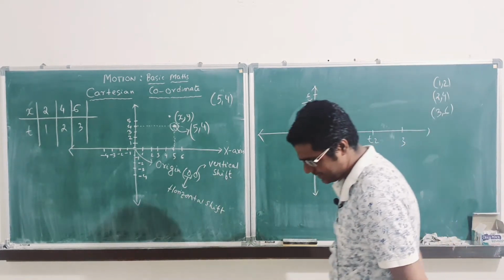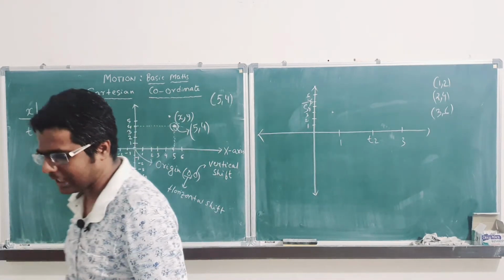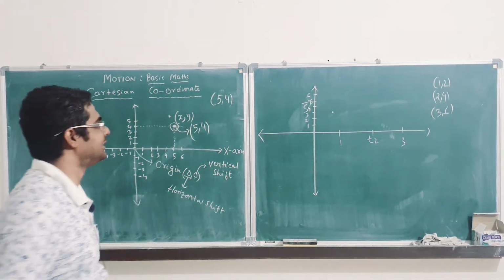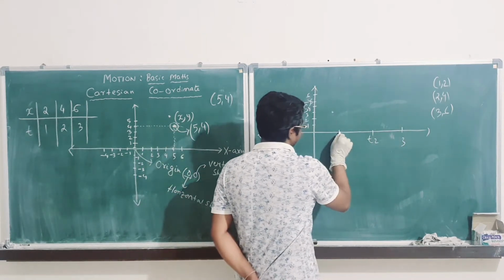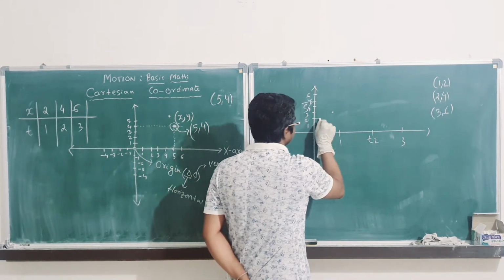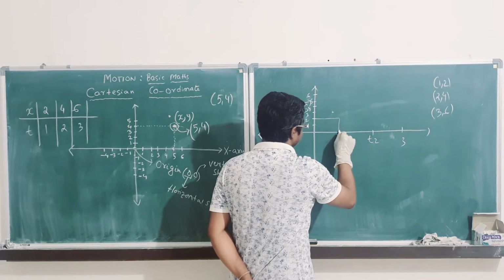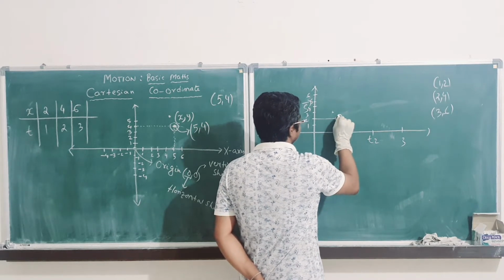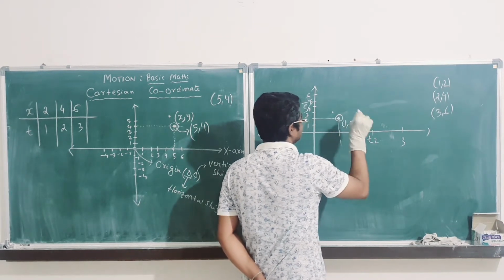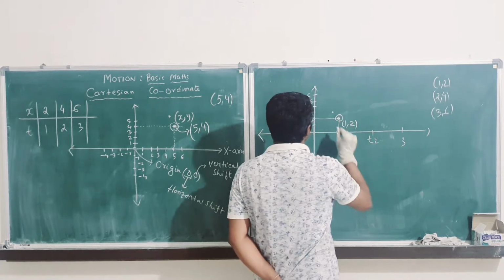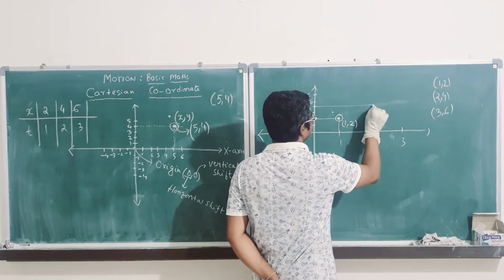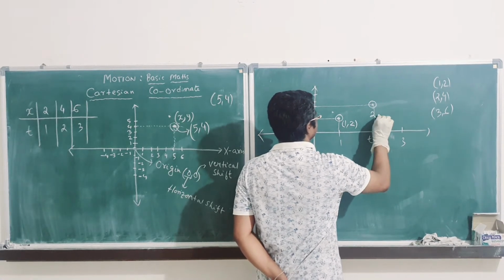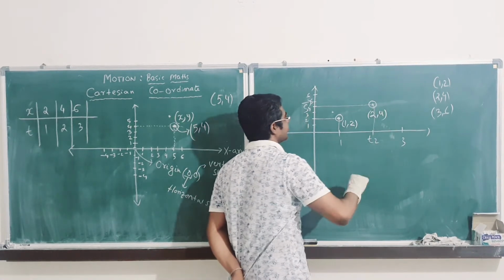Okay guys? 2, 4. Next I'll write 3, 6. Clear? So first 1, that means this, along with it 2, that means this. This is 1, 2, right? Next 2, 4. So this is 2, 4. Next 3, 6.